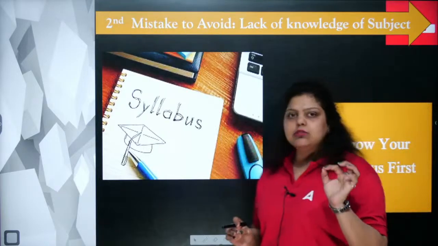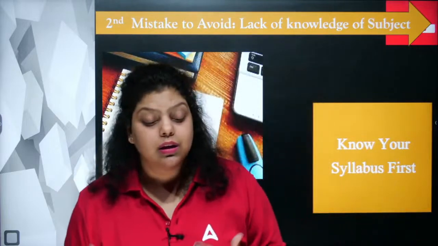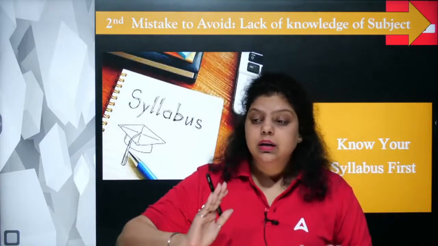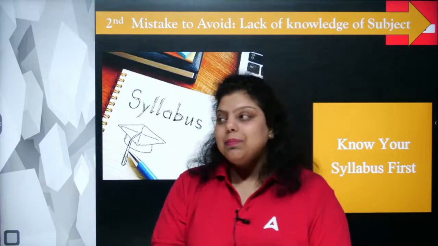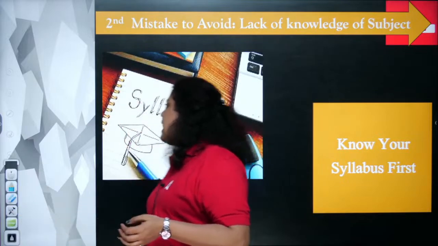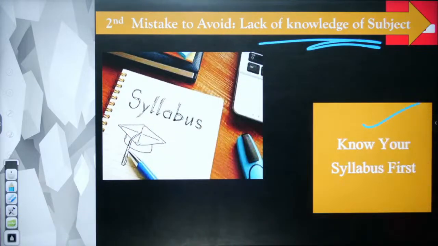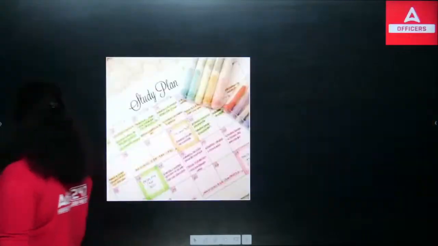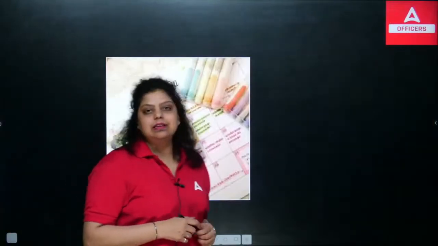If you have knowledge of your syllabus, like there are 4 modules and this module covers these topics, it's very obvious you will be able to plan the upcoming 3 months to prepare for this particular subject. So do not make this second mistake, that the second mistake is lack of knowledge of your subject. So do make sure you know your subject very clearly so that you know what to study and how to study.